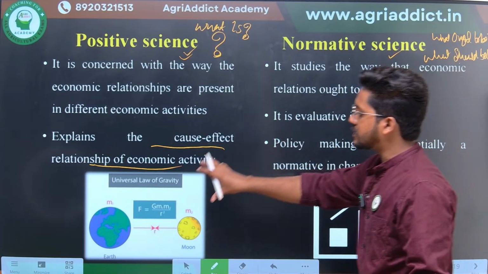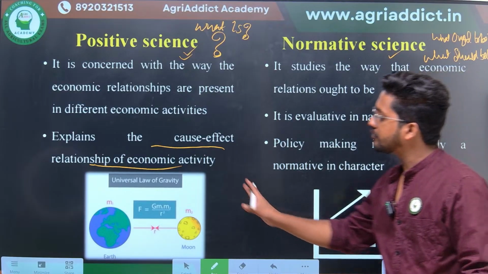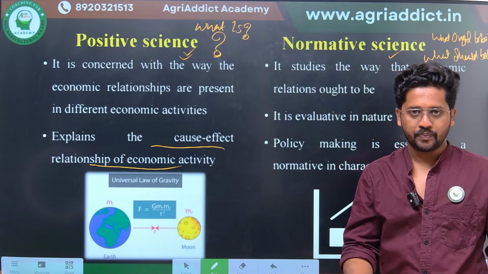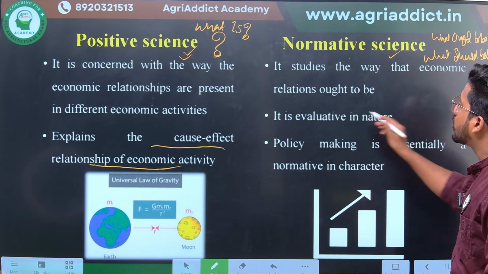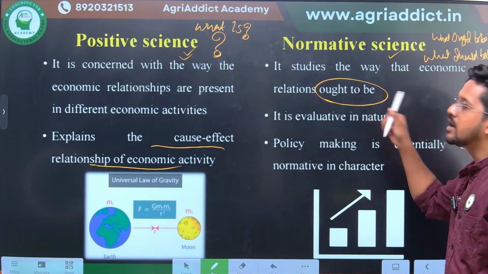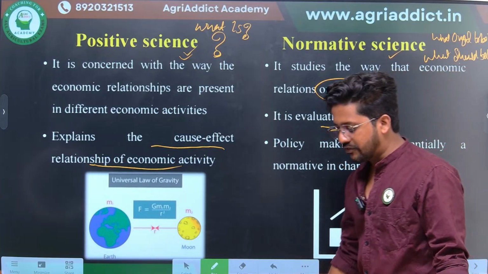This has been explained, so what should happen after this? Using this idea, what should happen tomorrow? That is dealt with in normative economics. So it studies the way economic relationships ought to be. Here the question is what is, there the question is what ought to be or what should be. So this is a little more evaluative in nature.